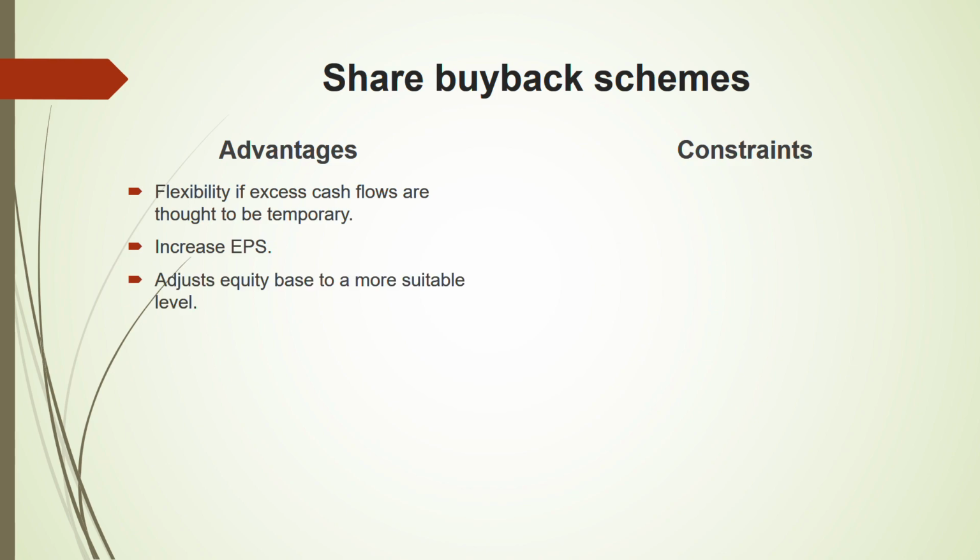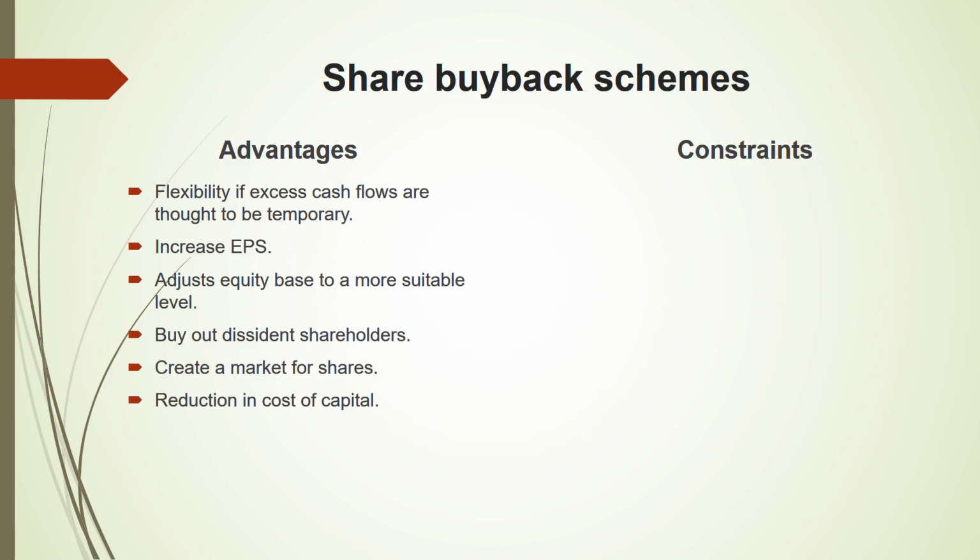Adjust the equity base to a more suitable level. You can adjust the equity to a more suitable level by reducing some of the shares. Buy out dissident shareholders. Yes. Then create a market for shares. You can create a market because you're buying back the shares, so there's a market for it. Reduction in the cost of capital. The biggest advantage is this. Out of all in the list, you should be able to identify this. One is increase in EPS, the other one is reduction in cost of capital.